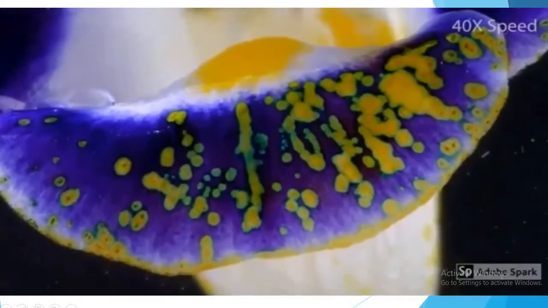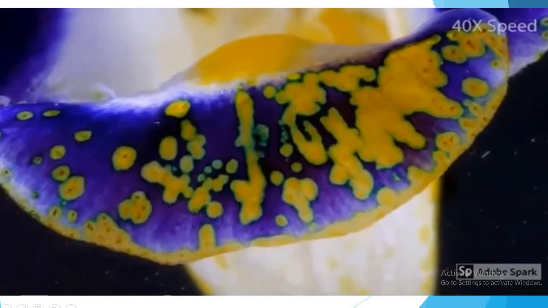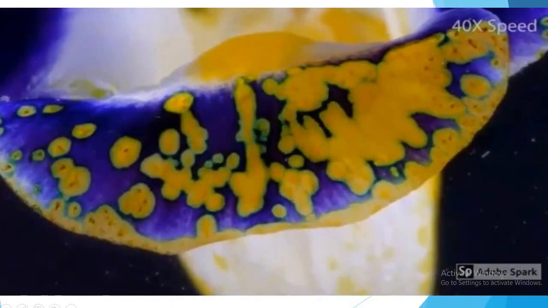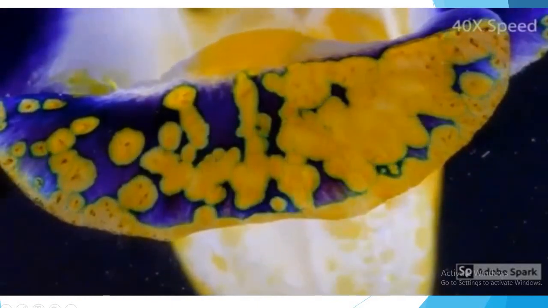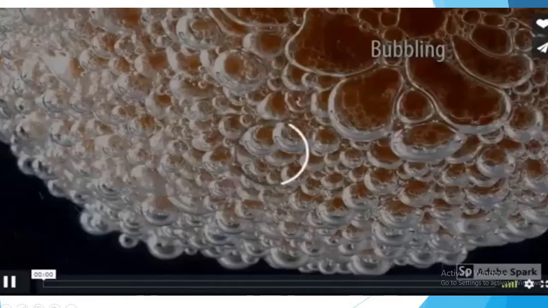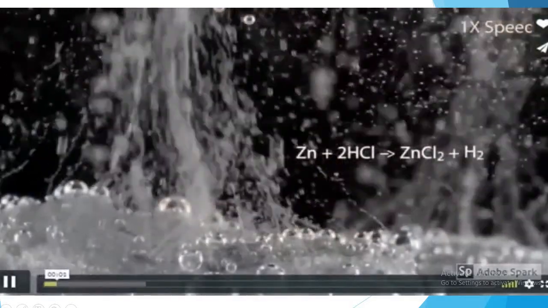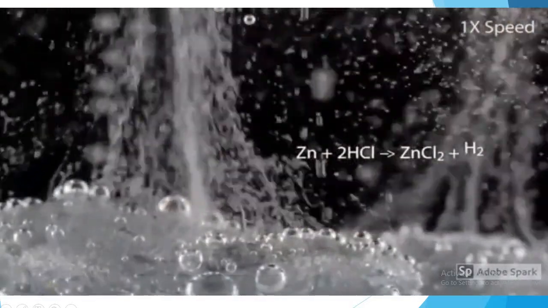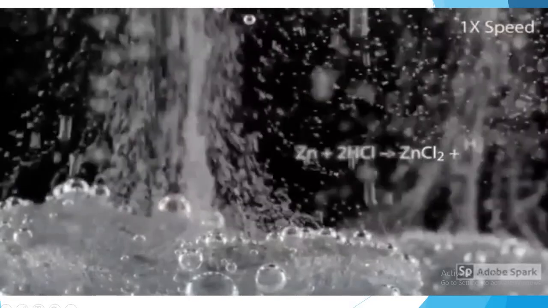If we expose this flower to sodium hydroxide, the purple on the petal turns yellow, showing us that a chemical reaction is taking place. Another sign of a chemical reaction is seeing or smelling a gas. This would mean that you might see bubbles or smell an odor. Here is an example. The bubbles that are going up are the new substance that was formed in the chemical reaction.